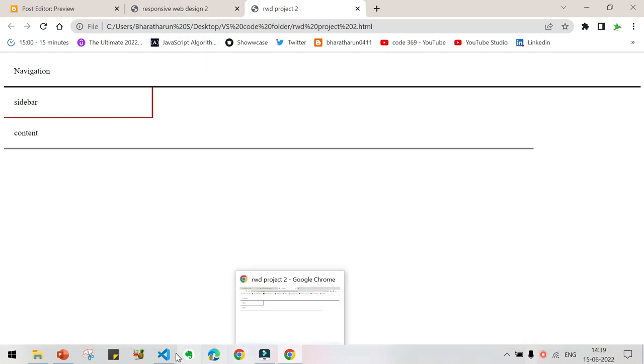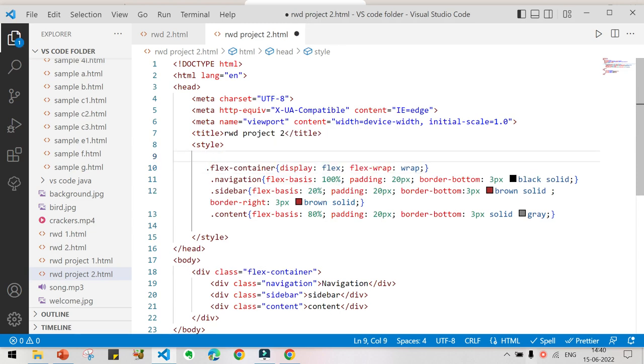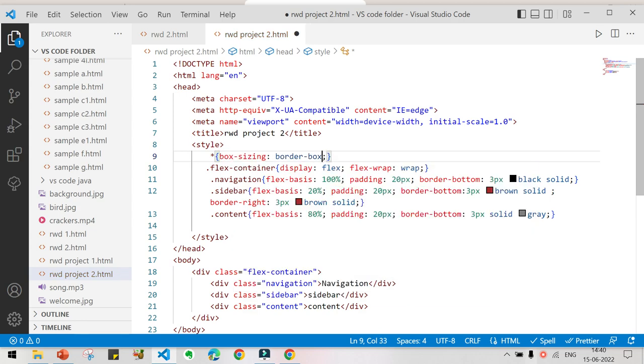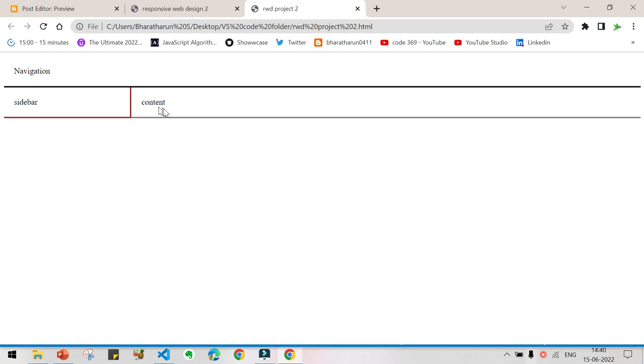So now let me give border box. For all the boxes we are going to give border box. So how to do that? You are going to give an asterisk and open curly brace, close curly brace, and give box-sizing as border-box. Press Ctrl S and go back, reload. Now it is looking good.